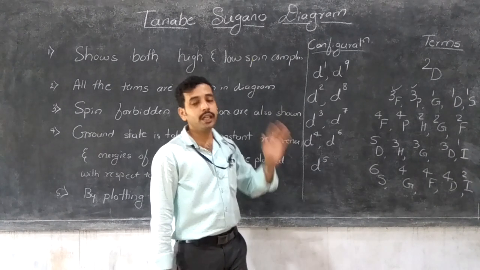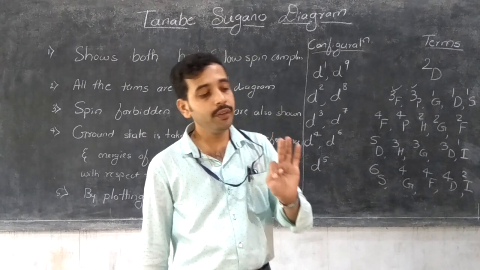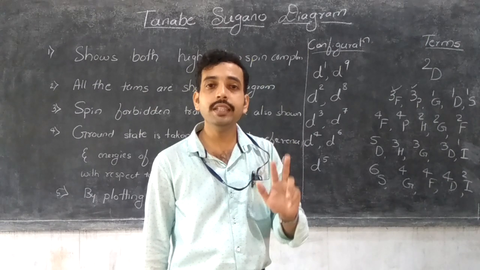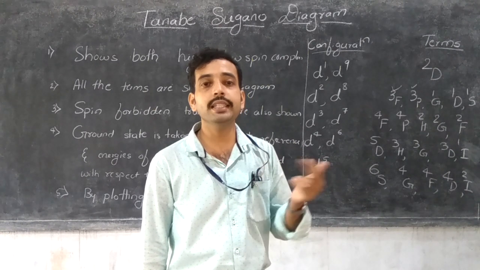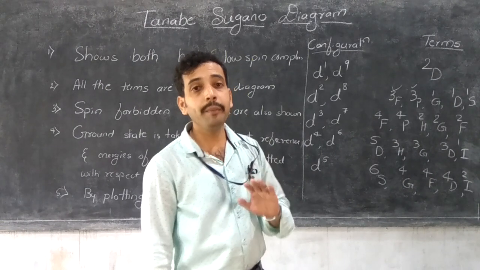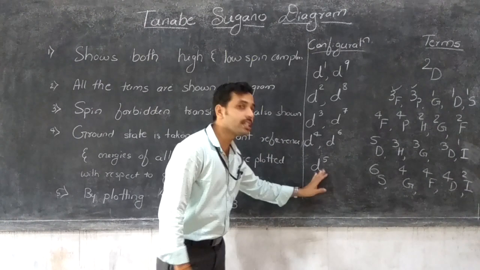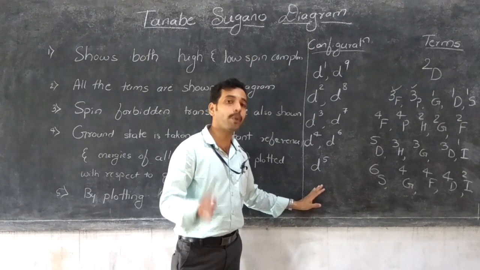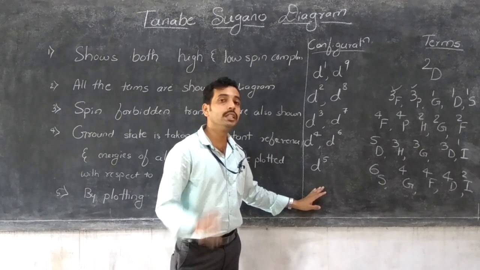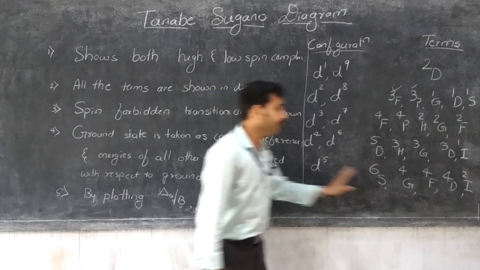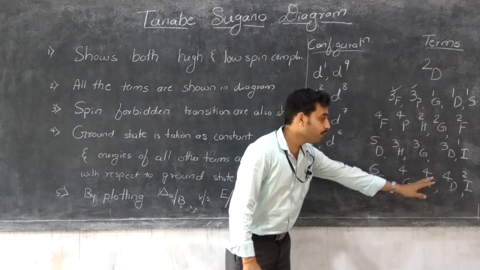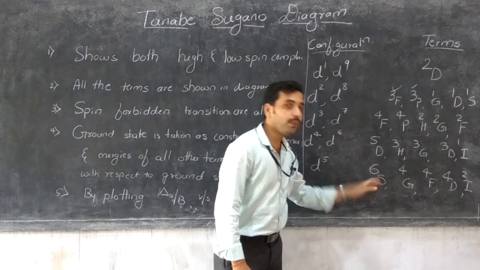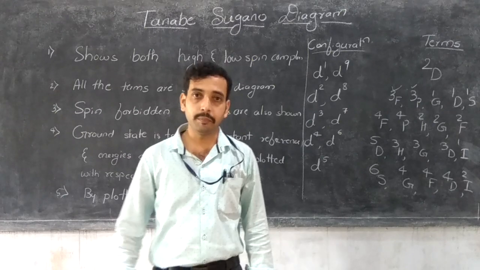Clear? Because in that Orgel diagram, D1, D2, D3, D4, D6, D7, D8 and D9 systems can be easily explained. But the Tanabe-Sugano diagram explains the D5 system also, because in the D5 system the high spin complexes are spin forbidden transitions, but the low spin complexes are spin allowed transitions. So the spectroscopic terms are 6S, 4G, 4F, 4D and 2I. Based on these terms, we can draw the Tanabe-Sugano diagram.